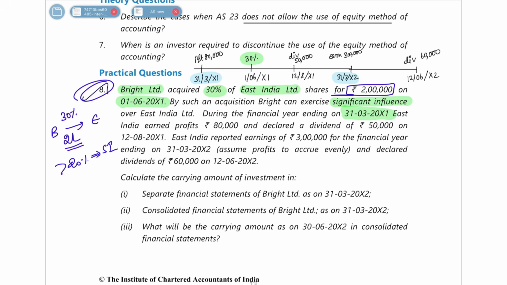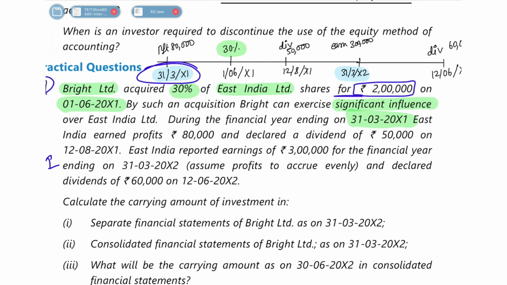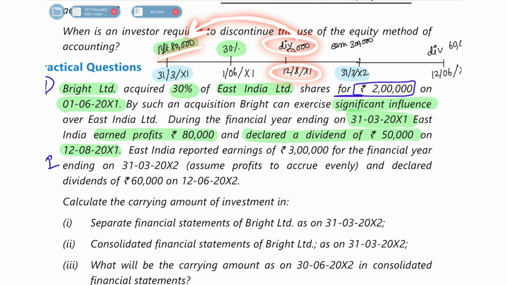Next, they are saying that on 31st March 2001, which means on this date, they had earned a profit of 80,000 rupees, and declared a dividend of 50,000 on 12/8/2001. That means they have declared this dividend from the profit pertaining to 31st March 2001. So from this profit of 80,000, they have declared a dividend of 50,000 here. I hope you understood this.